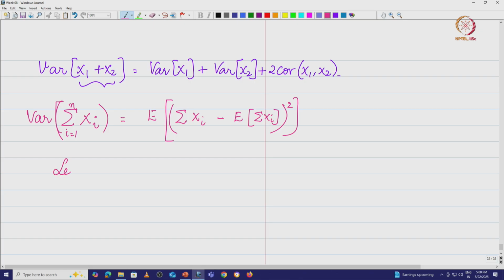Let xi minus E of xi, the expected value of the xi random variable, be called ui. So, the variance of the sum of random variables, i equal to 1 to n, xi, is nothing but the expected value of sigma ui the whole square.